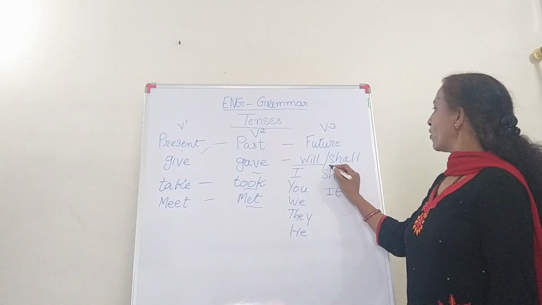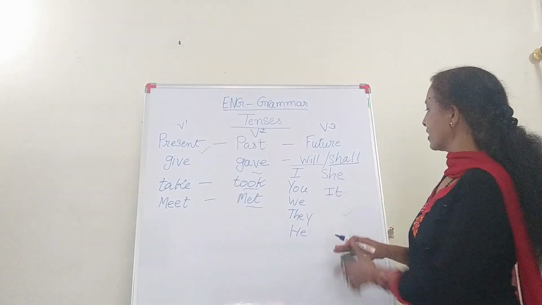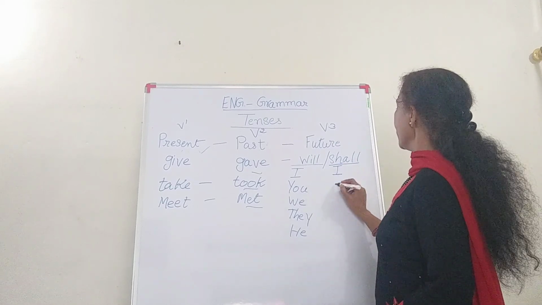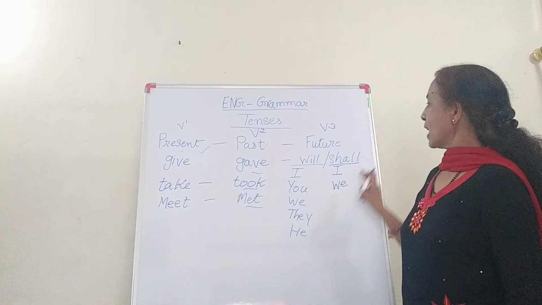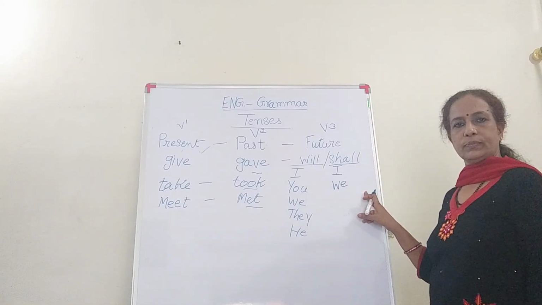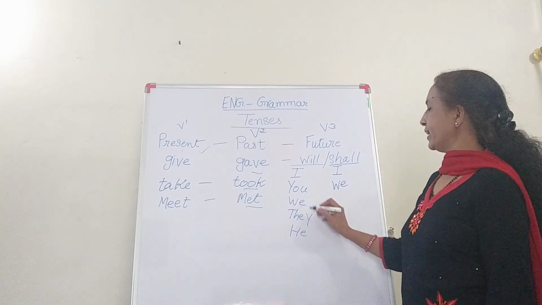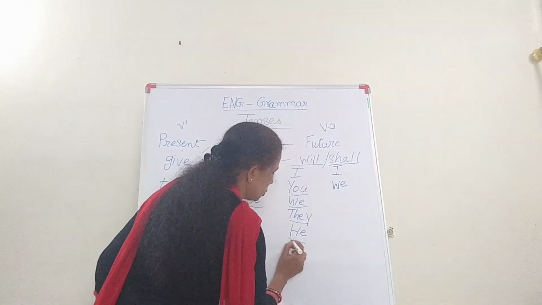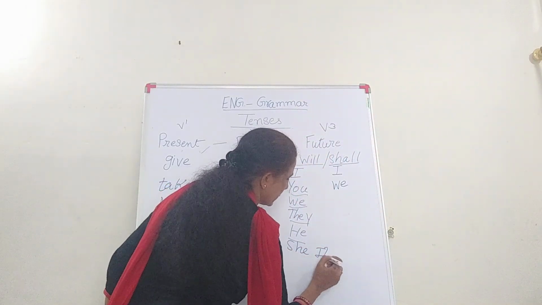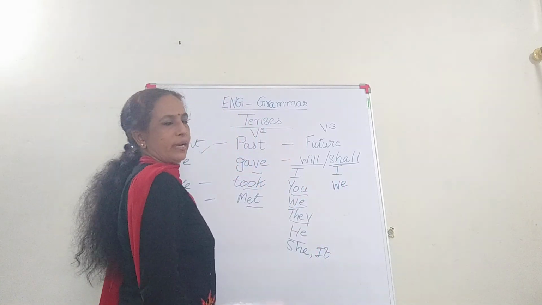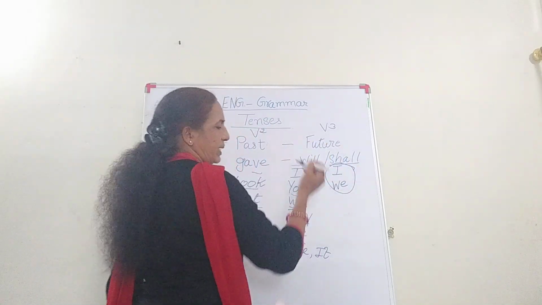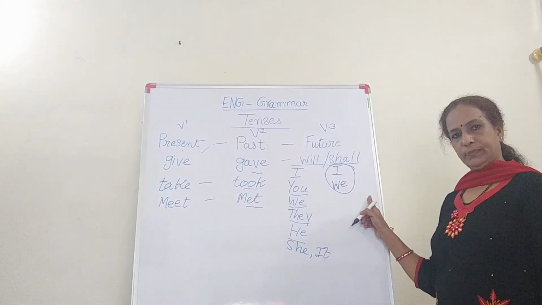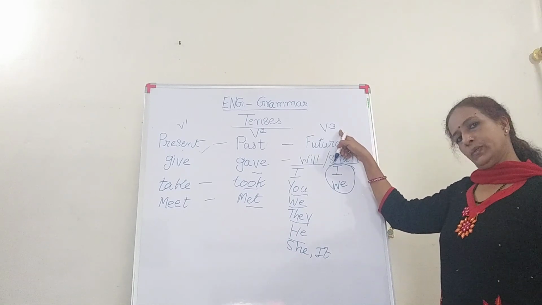But shall is used for only specific nouns. And which are they? Shall is used for only I and we. I shall and we shall. He, she, it, you, they do not go with shall. Who goes? Only I and we follow with shall and the verb in future tense. Is it clear now? Okay.